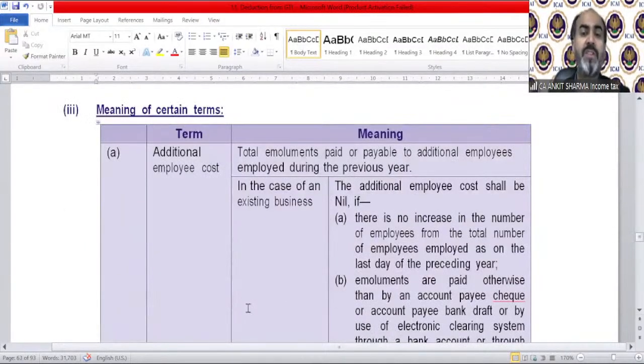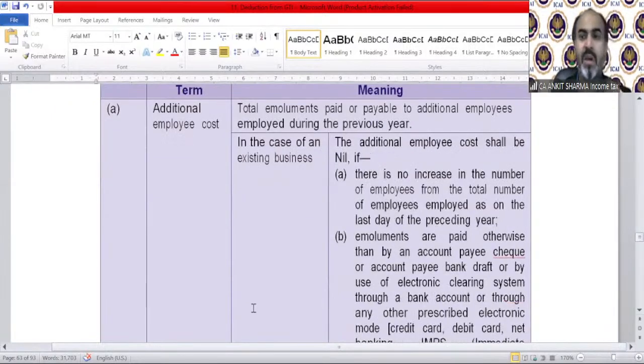What is the meaning of additional employee cost? Total emolument paid or payable to additional employee employed during the previous year. In the case of an existing business, the new additional employees who are appointed, that employee's salary, that employee's payment, is going to be taken for the purpose of deduction. And if you are a new business, then of course the whole appointment of new additional employees will be treated as additional employees for the purpose of the definition under section 80JJA.